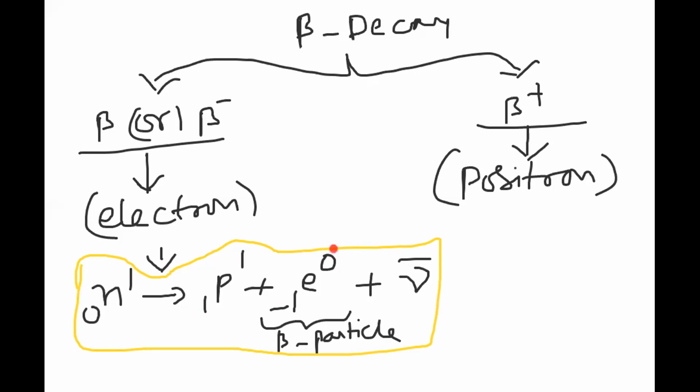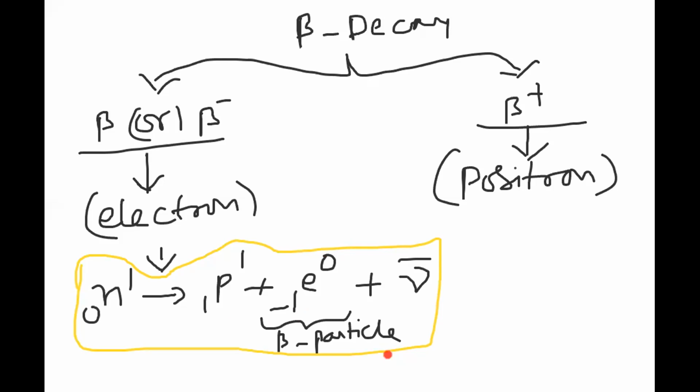That must be an electron. The electron which is emitted from the nucleus is formed in the nucleus and can't stay inside the nucleus. It will come out from the nucleus. The electron coming out from the nucleus is called beta particle. That means in a radioactive substance, the neutron is splitting as proton and electron. The electron present inside the nucleus can't stay there, it will come out. That electron coming out we call beta particle.